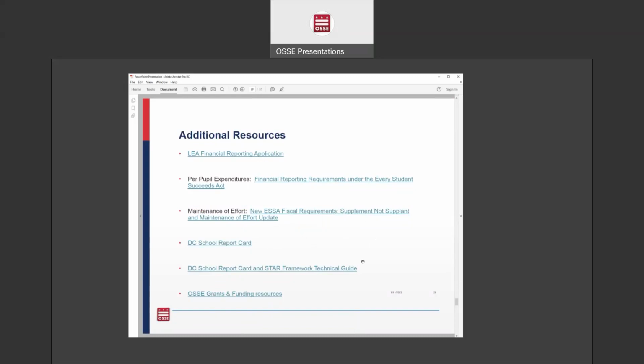There's a link to the DC School Report Card and STAR Framework Technical Guide, which shows how we do all of the calculations that are on the DC School Report Card, including the per pupil expenditure calculations. And then the OSSE grants and funding resources. So on our website, we have a section specifically for grants and funding resources, and this is where you'll find any information about the LEA financial data collection.